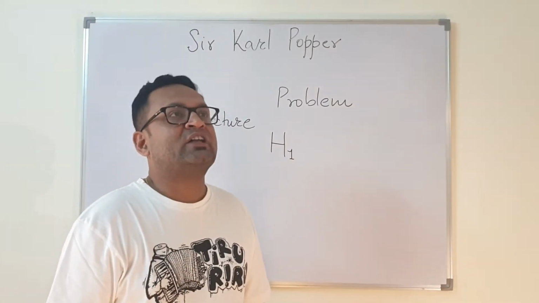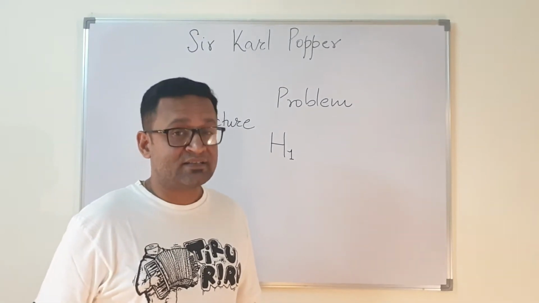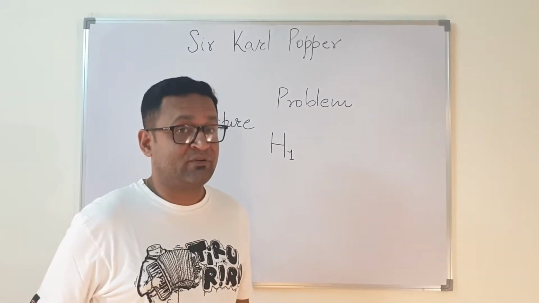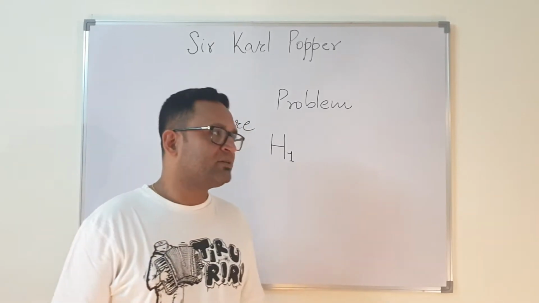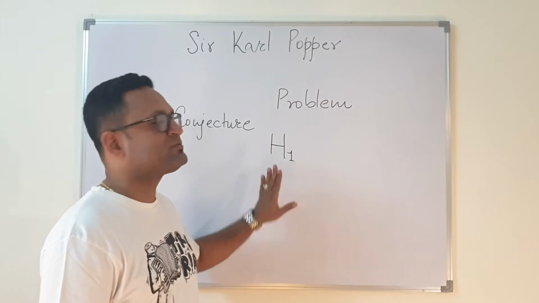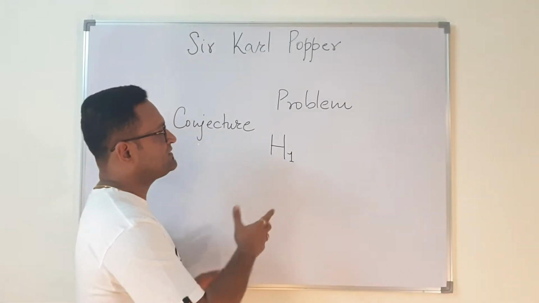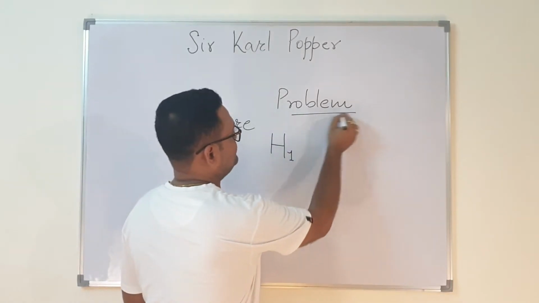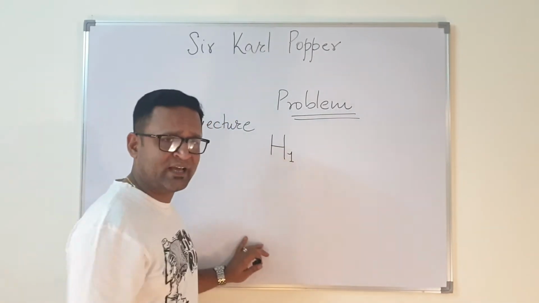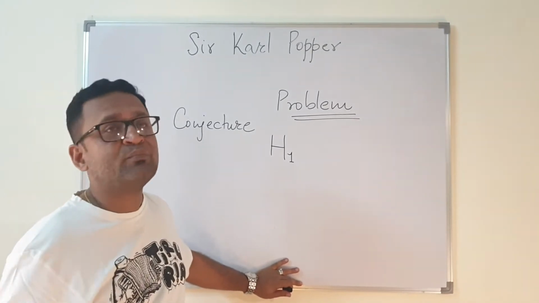So conjecture precisely means something which you believe to be true, but for which you do not have a proof. So what a scientist does is come out with a hypothesis, and he propounds this to solve the problem. He says, this is my hypothesis and this is how something is going to be proved.